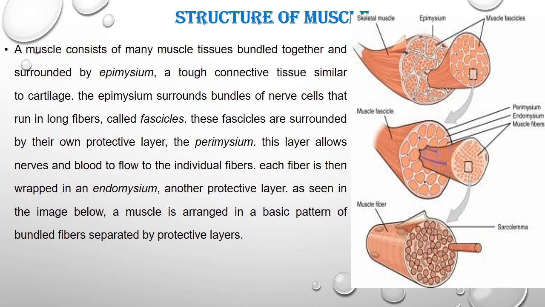See, this is the structure of skeletal muscle. The outer covering is the epimysium, then this is the muscle fascicle. If we remove the muscle fascicle, we get the muscle fibers. The muscle fiber has a sarcolemma, which is its outer covering, and from this muscle fiber a single muscle filament we can remove and study the structure of muscle.